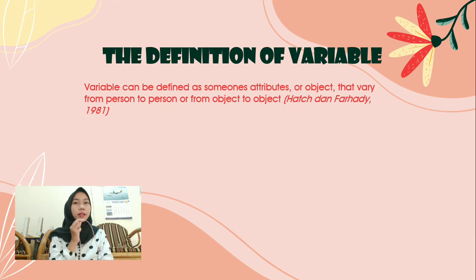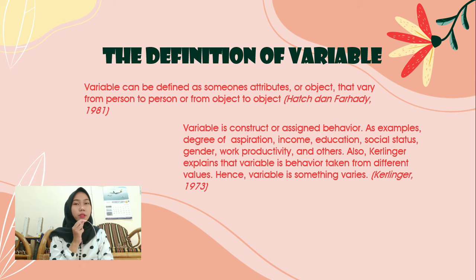A variable can be defined as someone's attributes or object that vary from person to person or from object to object. And the other definition of variable is from Kerlinger, 1973. Variable is a construct or assigned behavior. As examples: degree of aspiration, income, education, social status, gender, work productivity, and others.